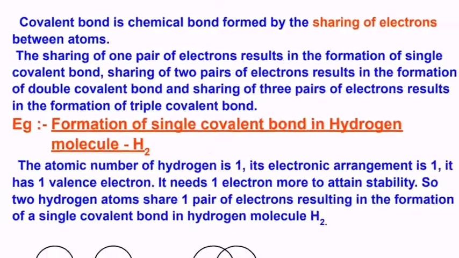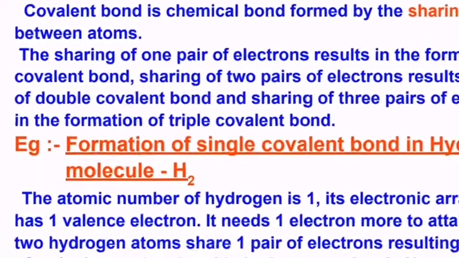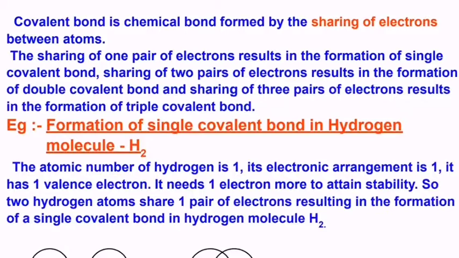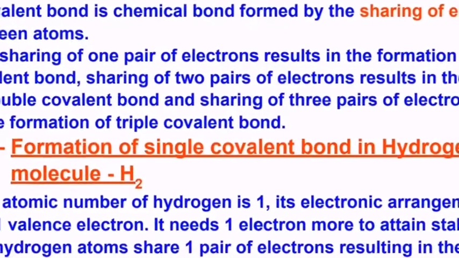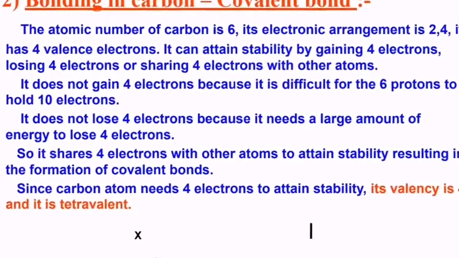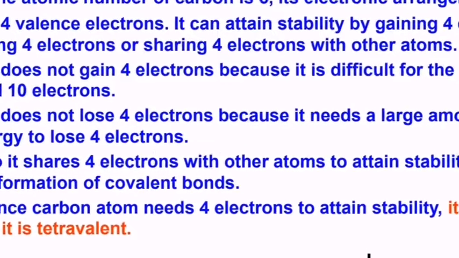Once again, here one hydrogen contains one electron, another hydrogen contains another electron. That means the atomic number of hydrogen is 1, so the electronic configuration is also 1. So it has only one electron. He is not ready to lose. He is ready to share.